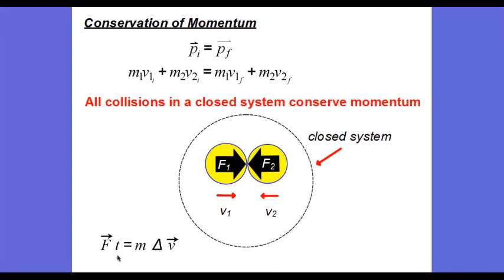The change in momentum of the first object will be equal but opposite in direction to the change in momentum of the second object, so the net change is zero. And that's what we say here: momentum is conserved. That means the net change in momentum is zero.